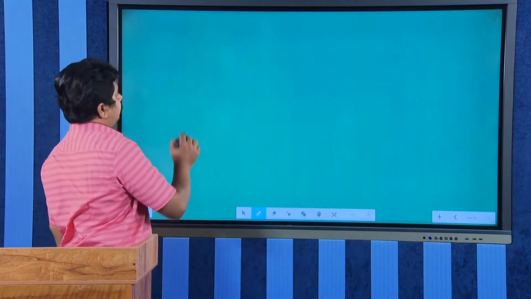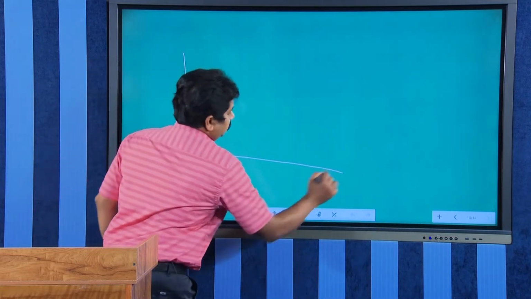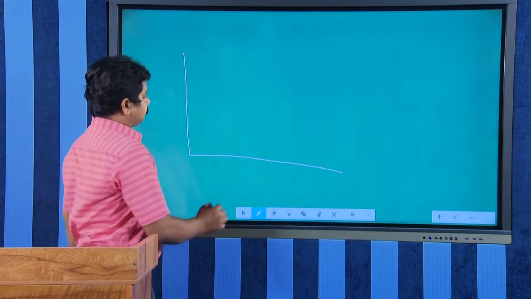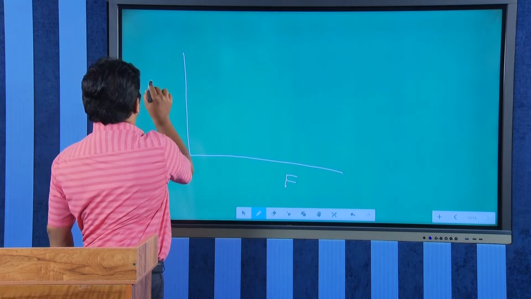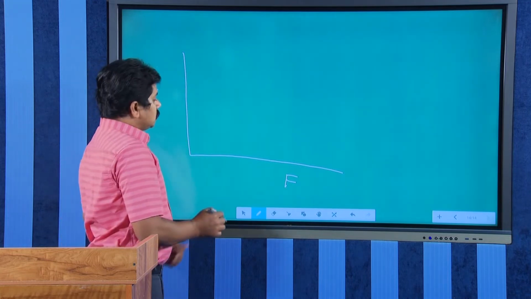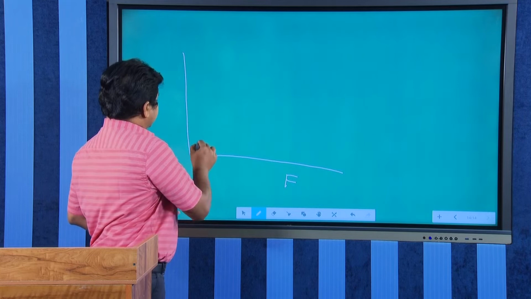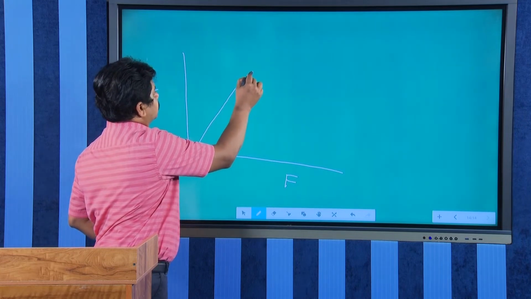If you plot a graph of applied force versus frictional force, this is the applied force, capital F, and this is the frictional force, small f. As applied force increases, the frictional force also increases and reaches a maximum.